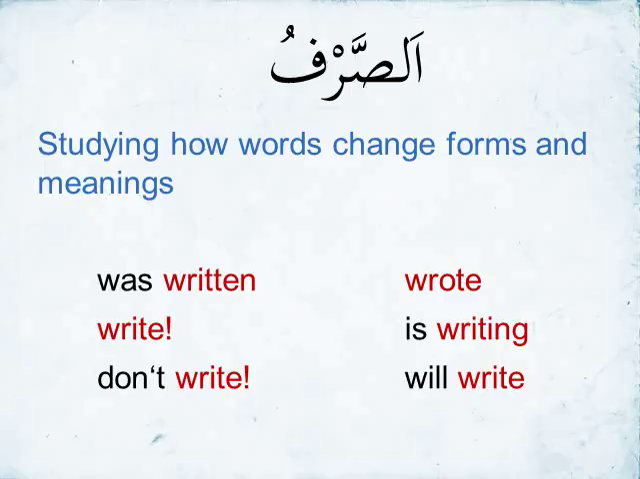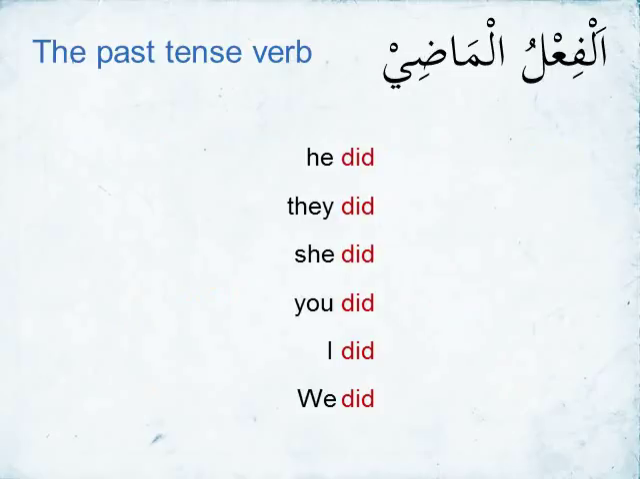So in Sarf we're going to start off with looking at verb changes. Much later on we're going to discuss ism changes. So we're going to start off with the fi'l, with the verb changes. So when it comes to the verbs, the first scale we're going to study is going to be the past tense verb. In Arabic it's called al-fi'lul maadi. Al-fi'lul maadi is called the past tense verb.